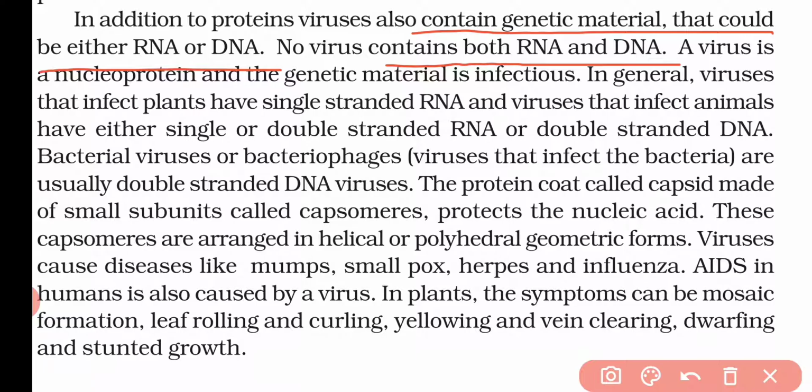So it is compulsory that any virus will contain either RNA or DNA. So a virus is a nucleoprotein, that means it is made up of nucleic acid and protein, and the genetic material is infectious. Not the protein coat, only the genetic material, which is either DNA or RNA, is infectious.